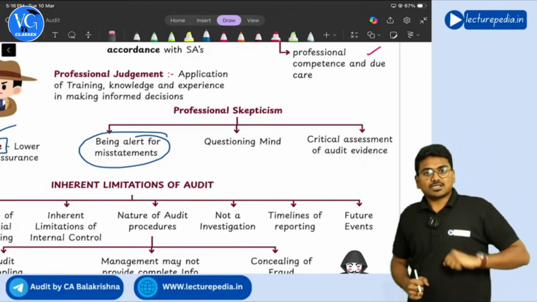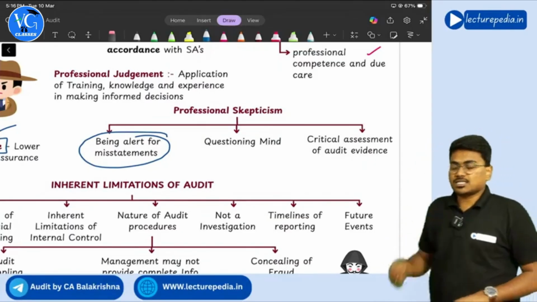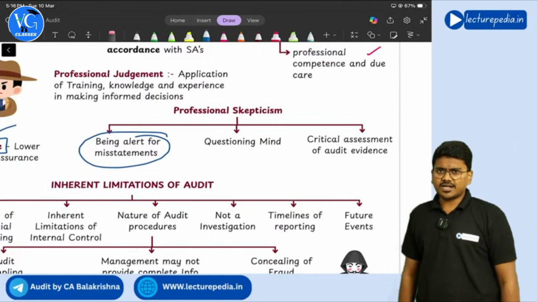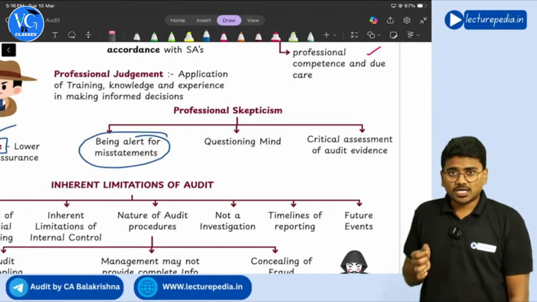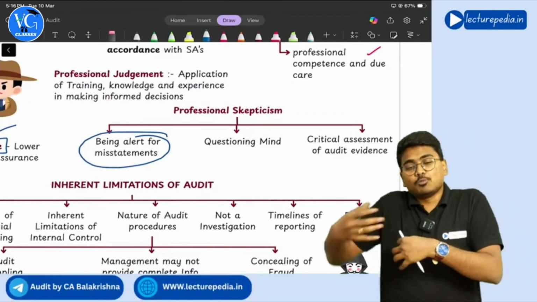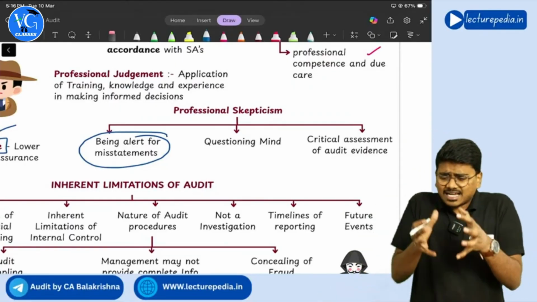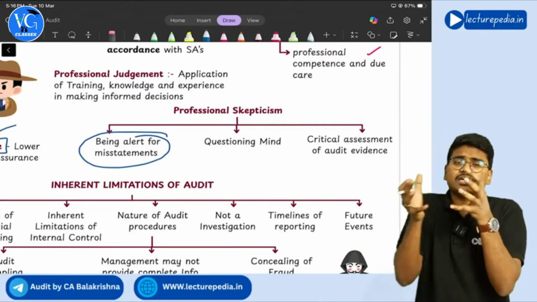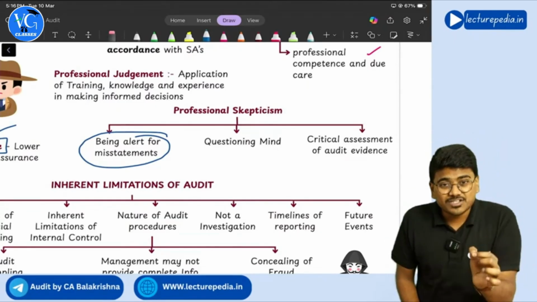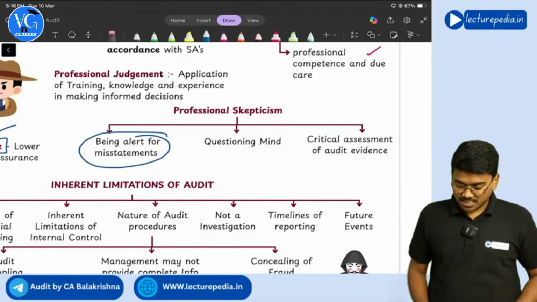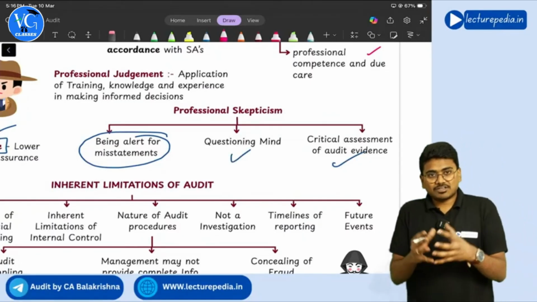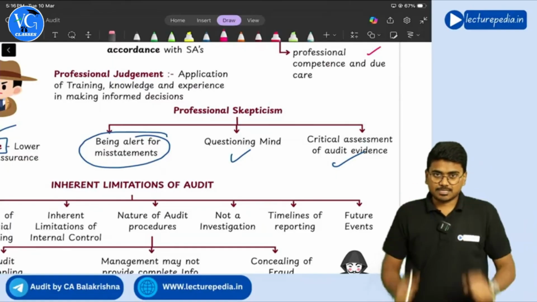Management has given a particular document; you should not just take it and keep it in the audit file. You need to critically assess it. Is that document correct? Should I ask for some more documents? Like that, you need to critically assess whatever evidence you have obtained. That also forms part of professional skepticism. Getting it? So all these three things together form professional skepticism.